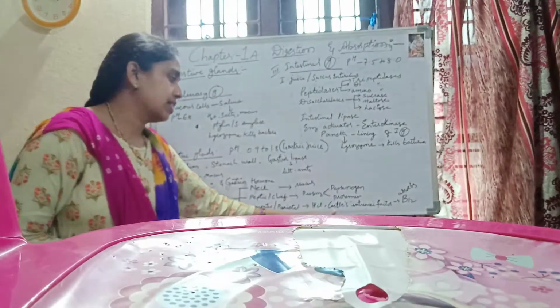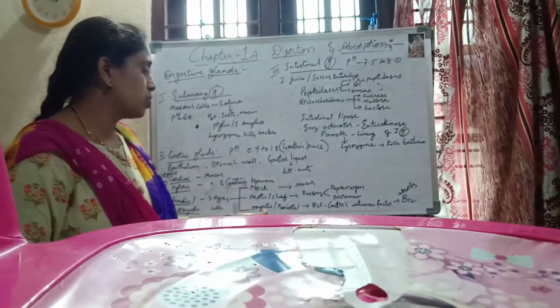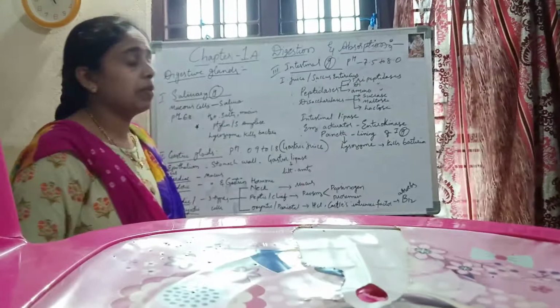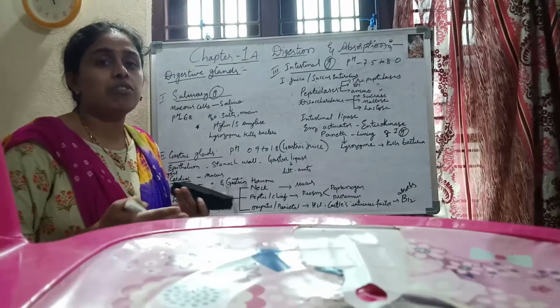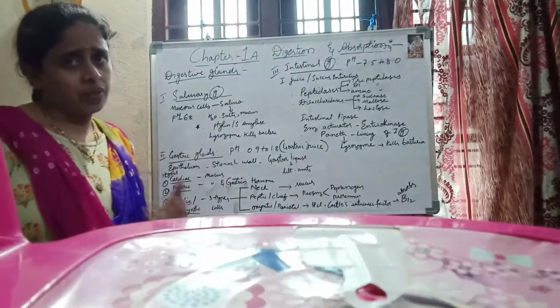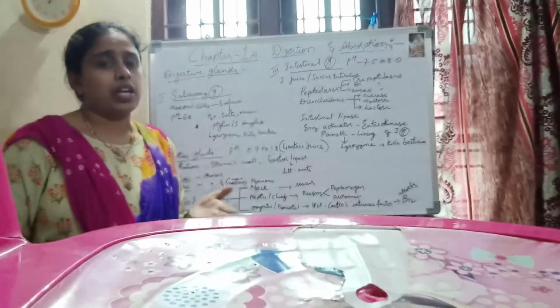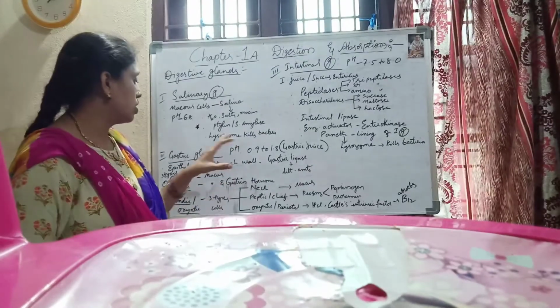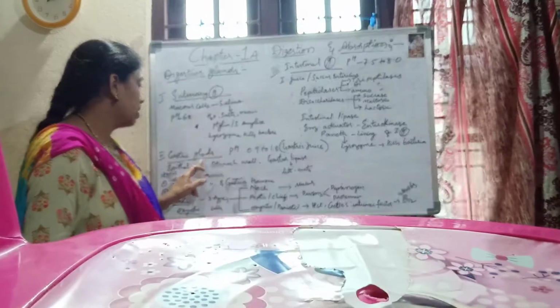Okay, and next, Castle intrinsic factor is also produced by oxyntic or parietal cells. This Castle intrinsic factor plays a very important role in the absorption of B12. B12 is a vitamin. Okay, this vitamin plays a very important role in the production of so many proteins, and DNA also sometimes. Okay, so this is about the gastric juice.